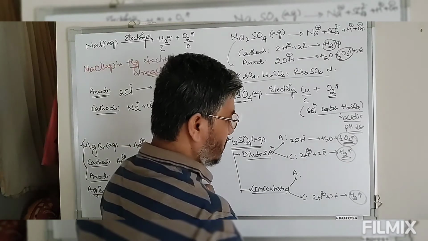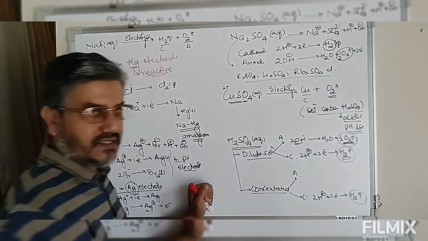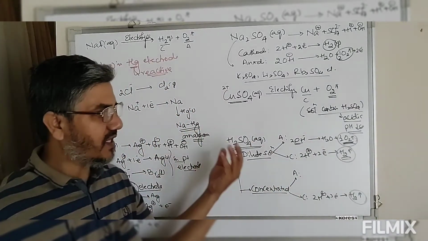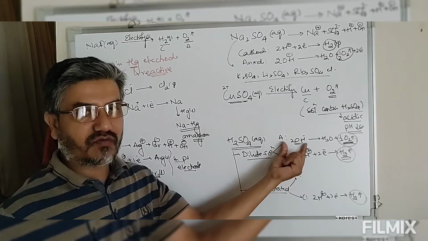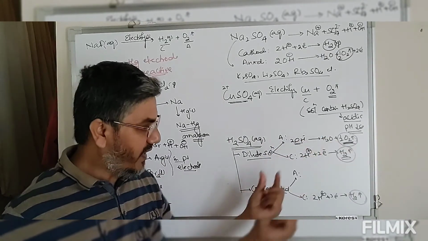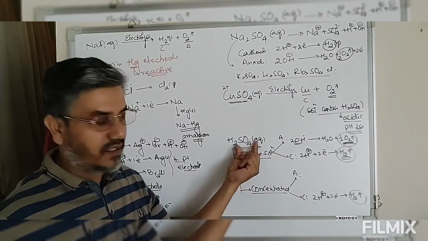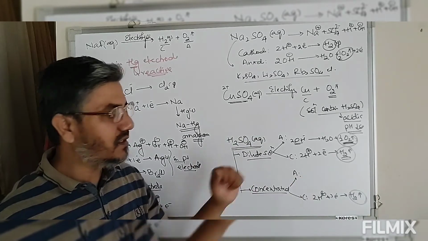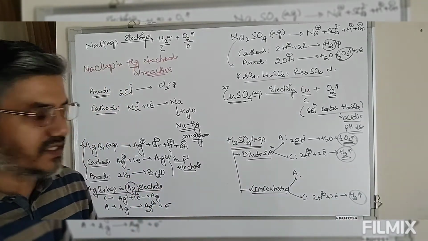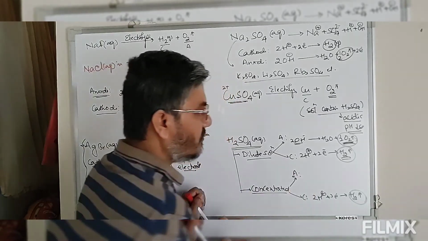Whereas at the anode, in dilute solution, water was present in large excess. So since water was present in large excess, the OH minus ion coming from water was preferentially oxidized to give you oxygen gas. Whereas in concentrated solution, the quantity of sulfate ion is greater than the quantity of OH minus ion, so this will suppress the oxidation of OH minus.